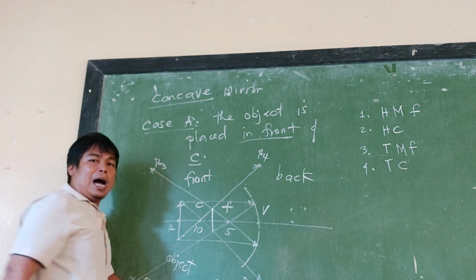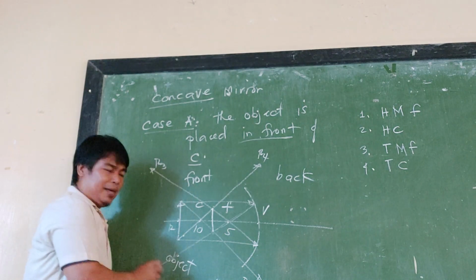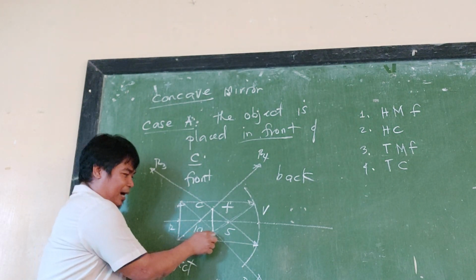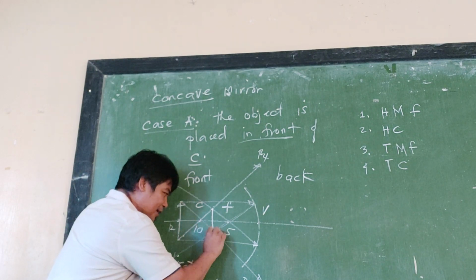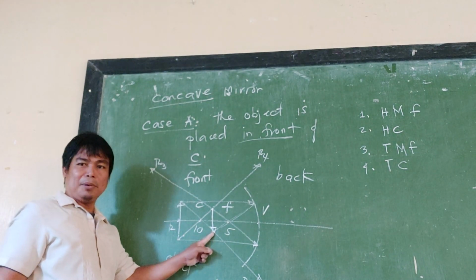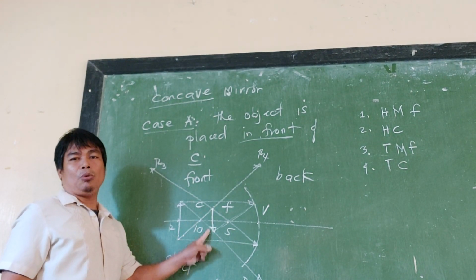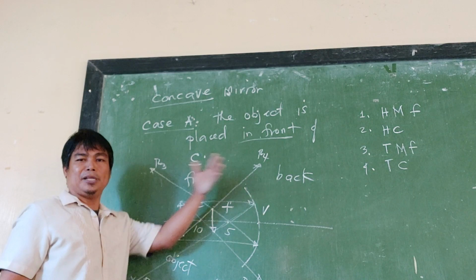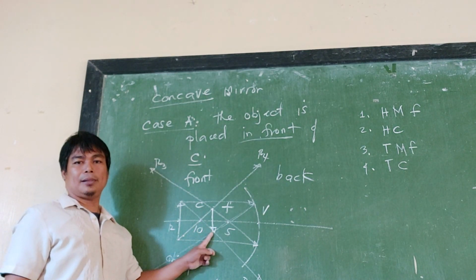Now, how do we know if it is inverted or not? Simply locate R1 and R2 coming from the head, then this is the head. R1 and R2 are at the bottom, R3 and R4 are at the top, so the drawing will teach us that the image is inverted.